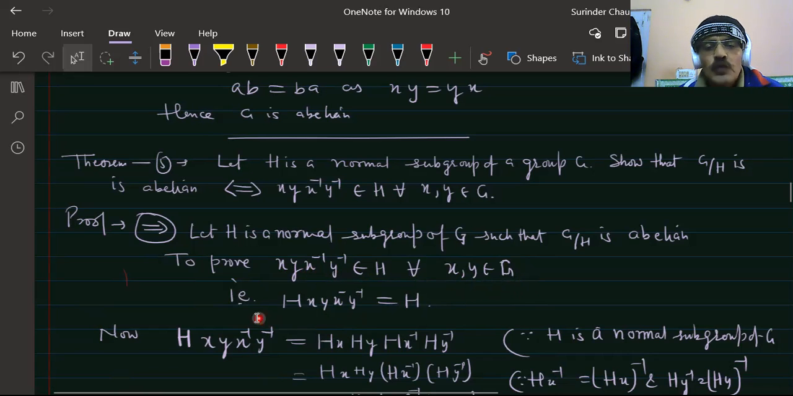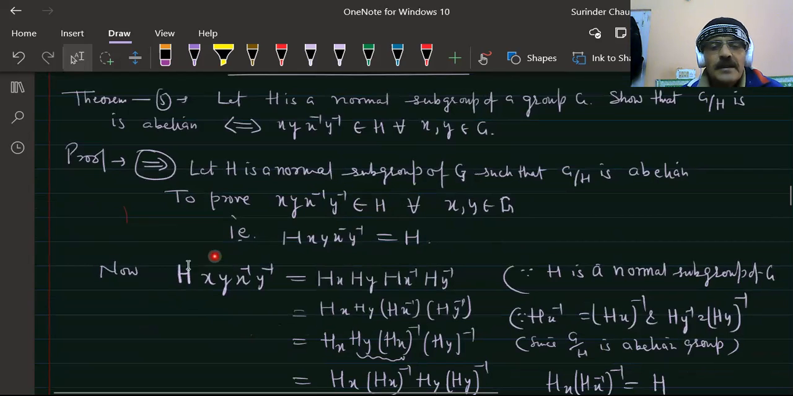I want to show that h of xy x inverse y inverse is equal to h. Now take the left hand side: h of xy x inverse y inverse. Since h is a normal subgroup of G, this is equal to hx, hy, hx inverse, hy inverse.